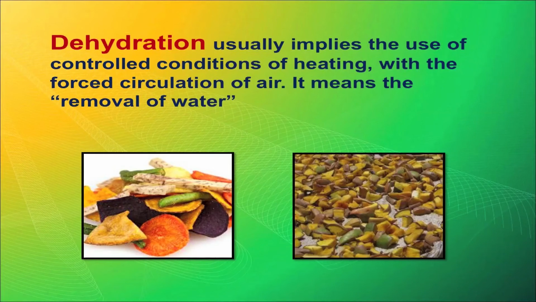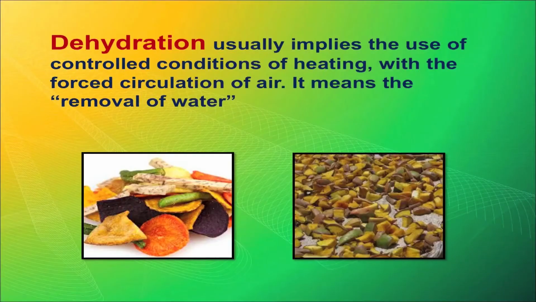First we will talk about dehydration. I will try to explain what dehydration is. I told you in the beginning it is an age old method, and when food is available in surplus in the season, we tend to dehydrate some fresh food items like potato, cauliflower, etc., and this can be used later on demand. Dehydration usually implies the use of controlled heating with forced circulation of air.